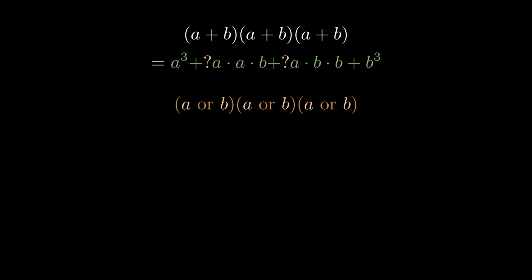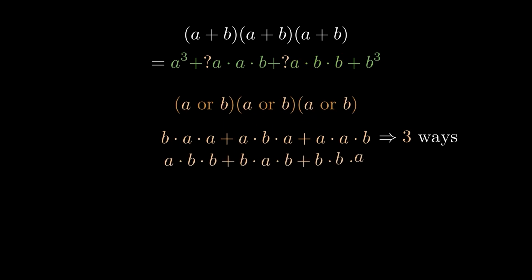So, how can I find the coefficient for the a squared b term? For that, it would just be the number of ways I can choose 2 a's and 1 b from this expanded expression. There are 3 ways to do that: BAA, ABA, and AAB. As for the coefficient of AB squared, that is the number of times we can choose 1 A and 2 B's, which leads to the same number of combinations.